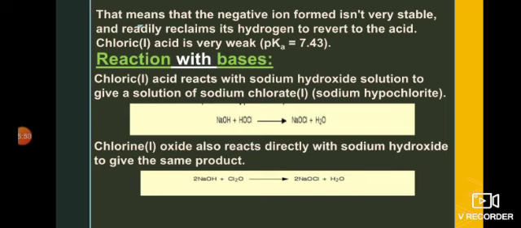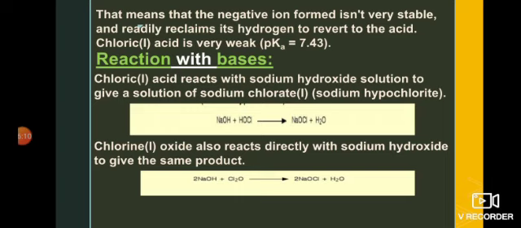So the negative ion formed when the hydrogen is removed is not very stable. It means it's weaker as compared to chlorine 7 oxide. Its pKa value is also given, which shows its weakly acidic strength.